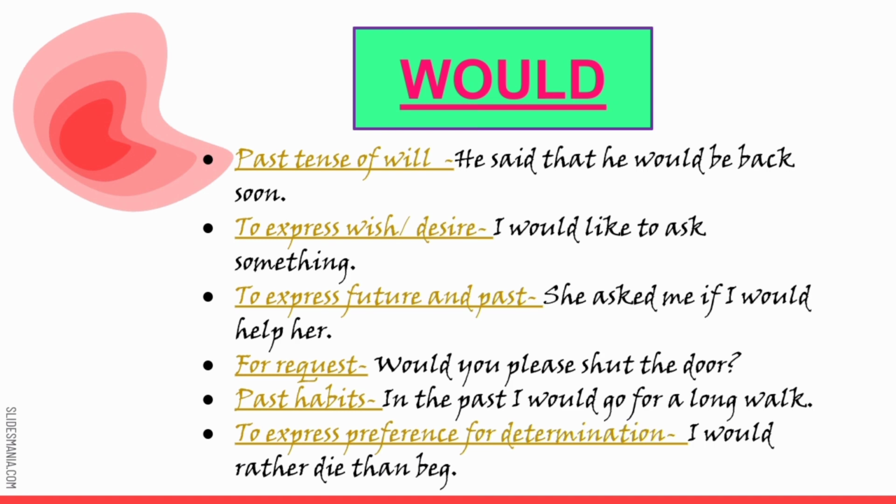We come to the next modal, would. Would is actually the past tense of will. He said that he would be back soon. We can also use would to express desire. I would like to ask something. To express future and the past. She asked me if I would help her.